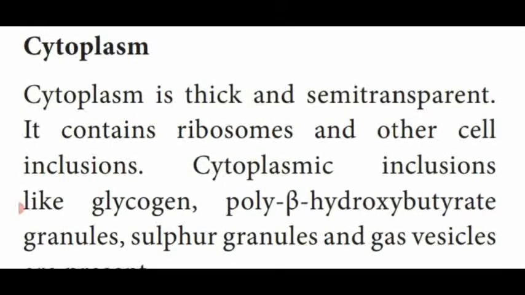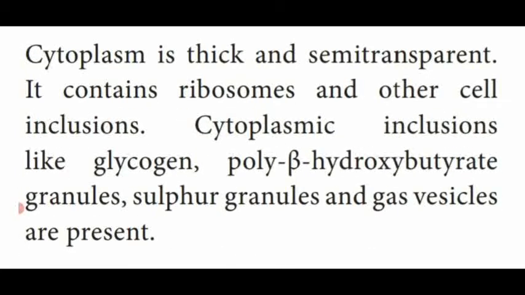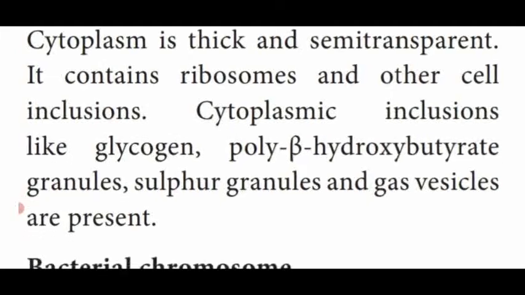So the cytoplasm is thick and semi-transparent. It contains ribosomes and cell inclusions. The inclusions are glycogen, polybeta hydroxybutyrate granules, sulfur granules and gas vesicles.